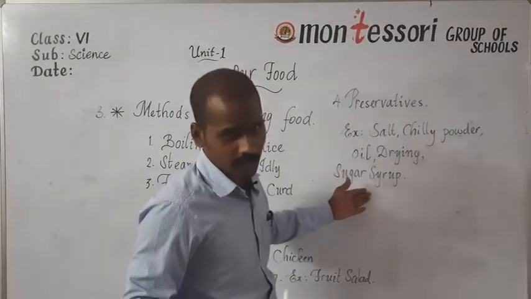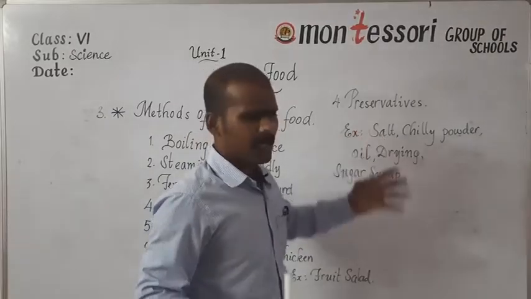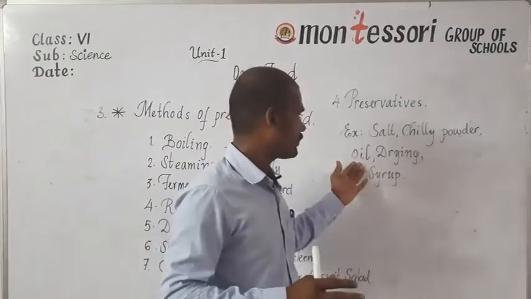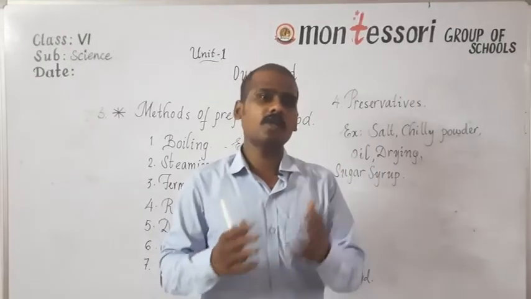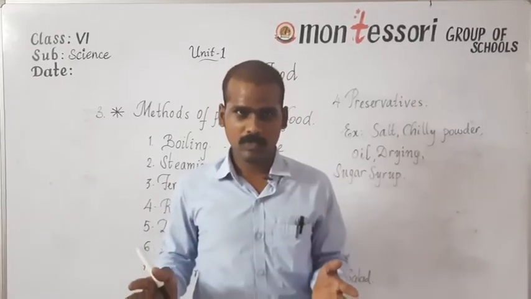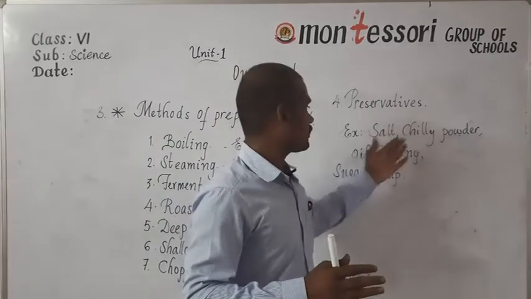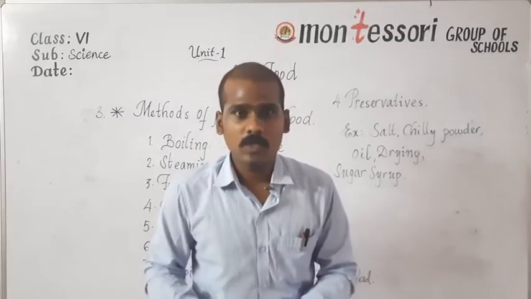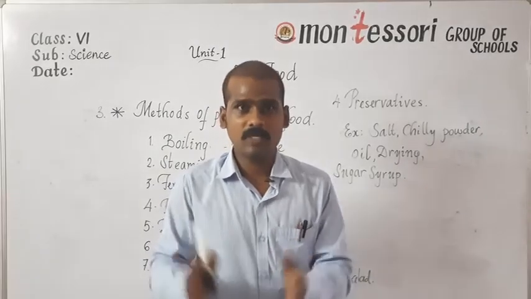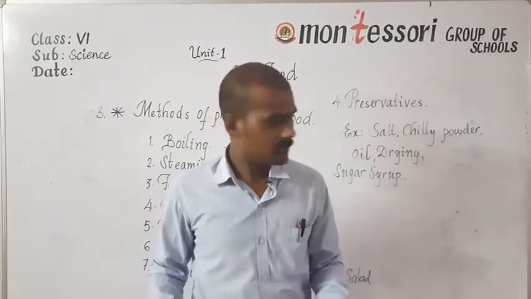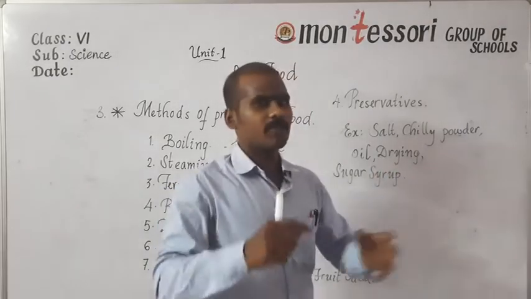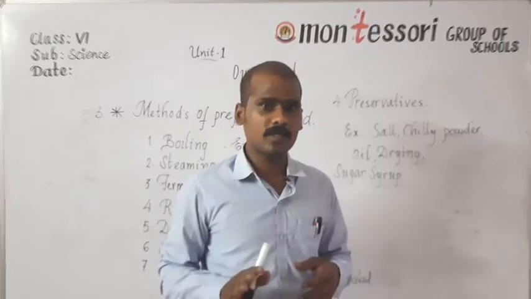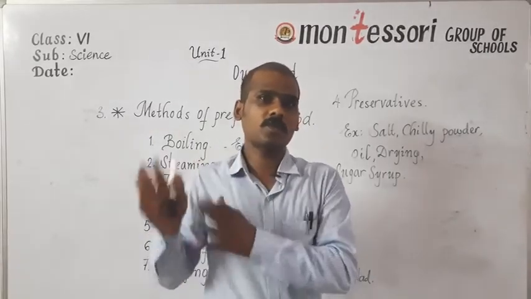And next is sugar syrup. By adding a huge amount of salt, chili powder and oil, we can store the food item for a very long time. So here salt, chili powder and oil are the preservatives which are used to store a particular food item for a very long time. Understand? And we also know that fish gets dried under the sun so that it can be used for so many days.